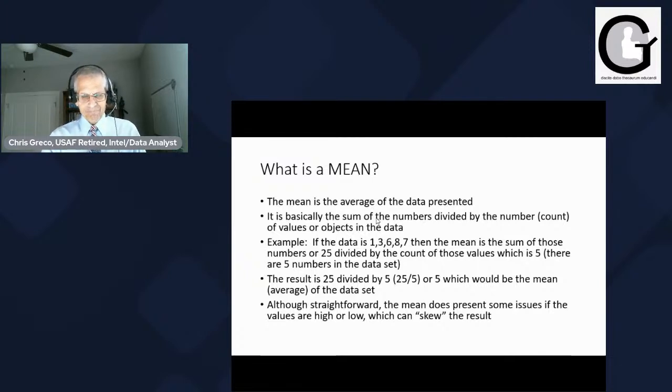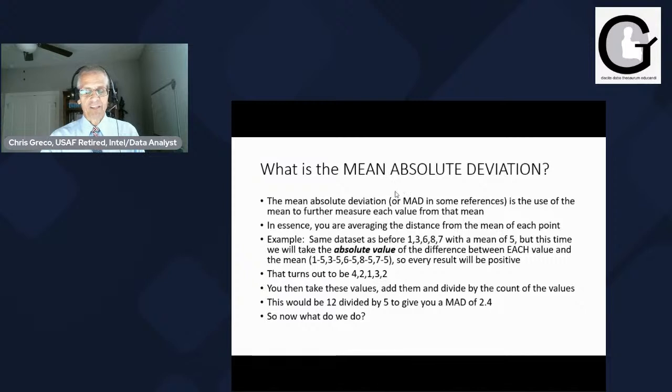Now, although this is very straightforward and it's used all the time, the bottom line is that the mean is not robust. Basically, it can be skewed by high or low values within that data set. And this is a very important aspect of why the average is not beneficial. It's not the best way of calculating the center of data. But yet we do it. We teach it in elementary school, and we teach it very well. But it's not the cool thing, because it's not very robust.